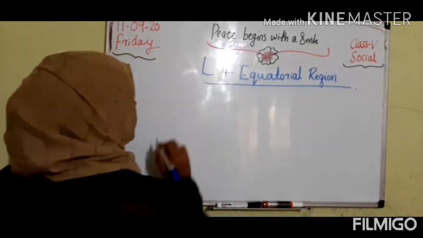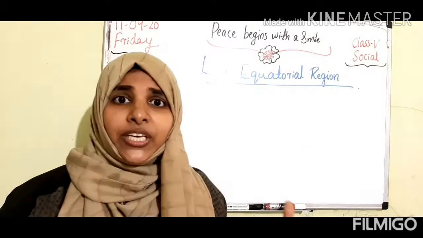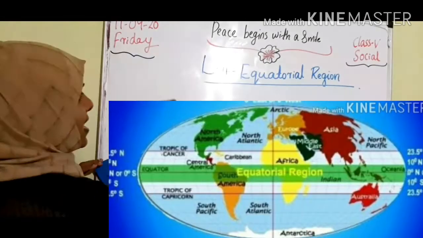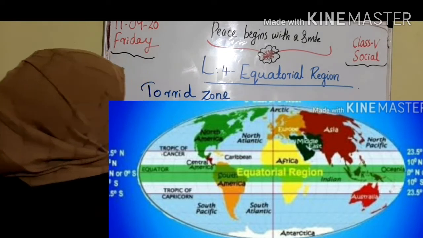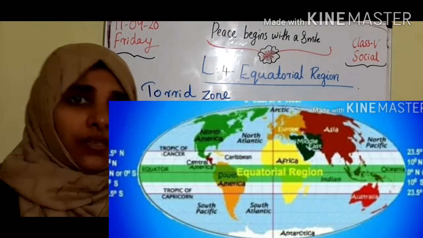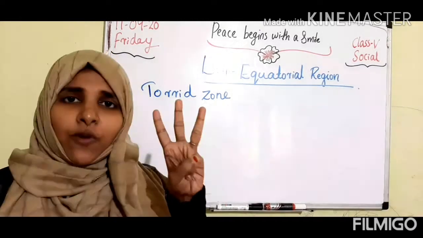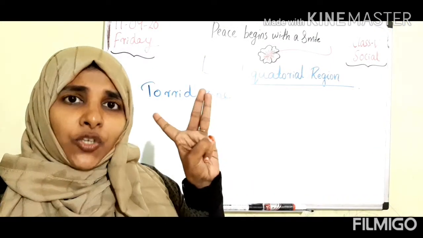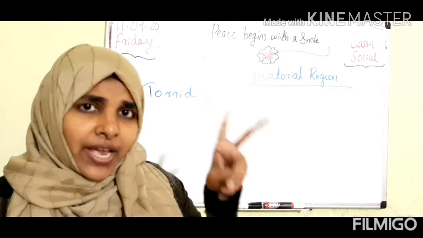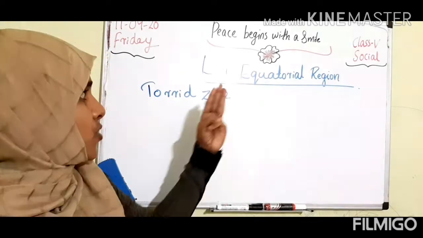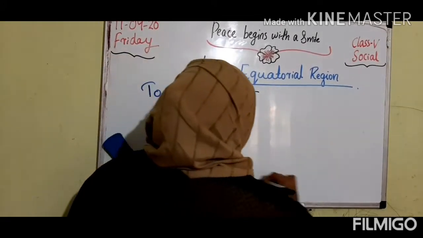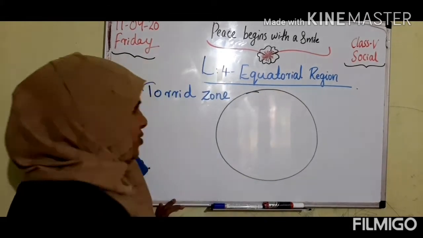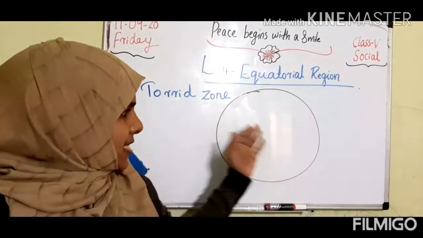So dear children, as you all know, the equatorial region lies in the torrid zone. Different types of zones we also discussed. What are the 3 different types of zone, children? That is torrid zone, temperate zone and frigid zone. So the equatorial region lies in the torrid zone. First we have to draw the earth, then we can easily understand where the equatorial region is located.